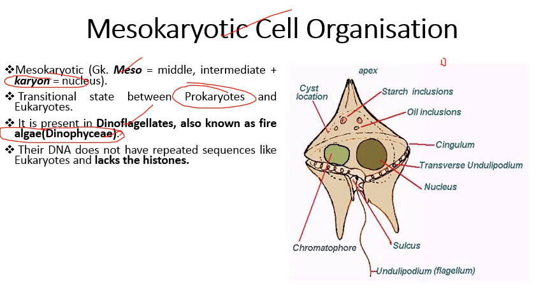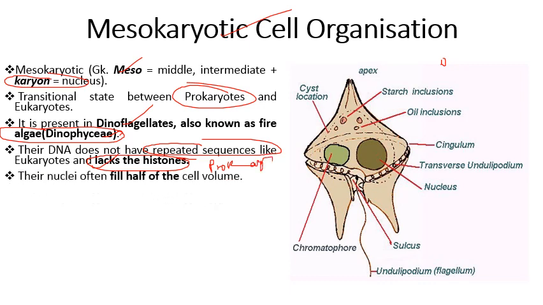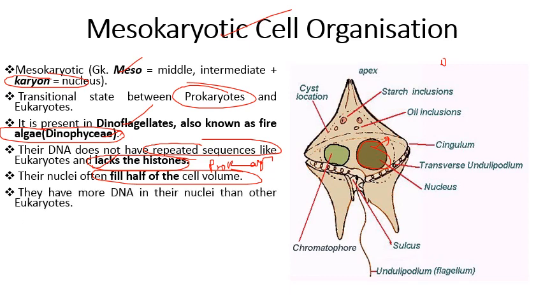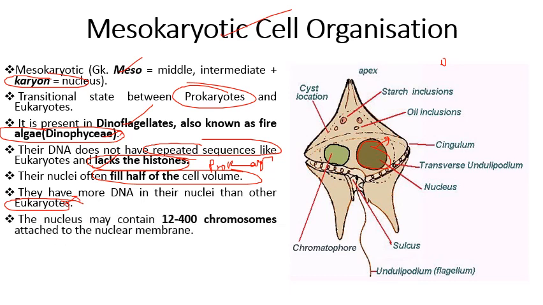Their DNA does not have repeated sequences like eukaryotes and lacks histone proteins. Histone proteins prokaryotes में भी absent होती हैं. These are basic proteins which are present in eukaryotes. And their nuclei often fill half of the cell volume, means इनके जो nucleus होते हैं they are larger in size, that we can observe in this diagram. They have more DNA in their nuclei than other eukaryotes. Eukaryotes से ज़्यादा इसमें DNA present होता है. The nucleus may contain 12 to 400 chromosomes attached to the nuclear membrane.